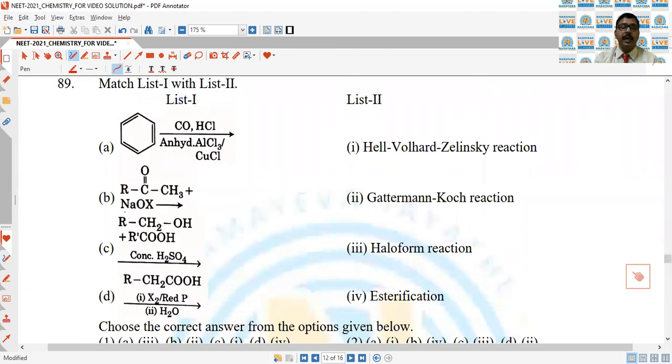Next, question number 89. Match list 1 and list 2. In list 1, this reaction is CO with anhydrous HCl, and RCOCH3 with NaOX gives RCOOH.